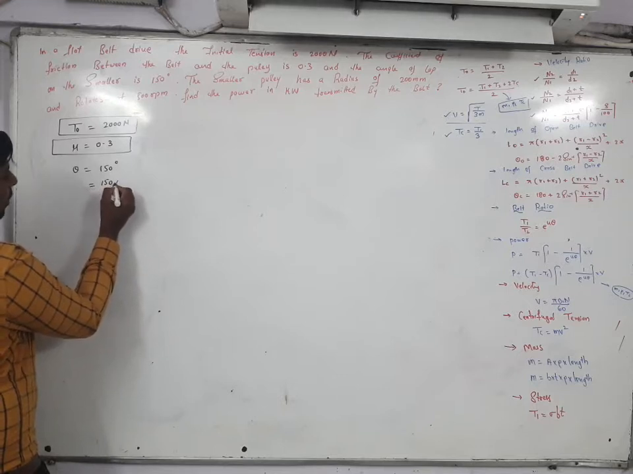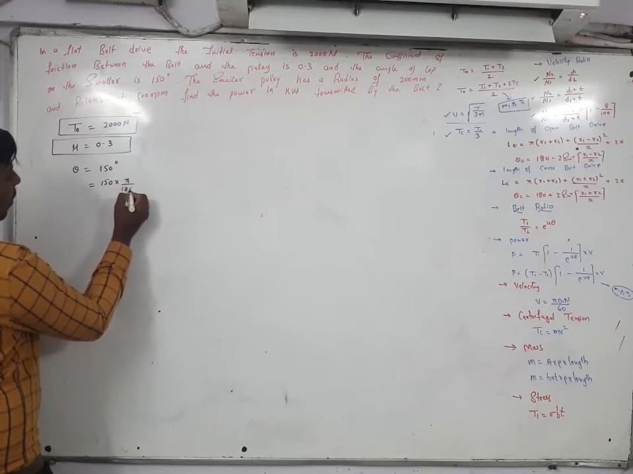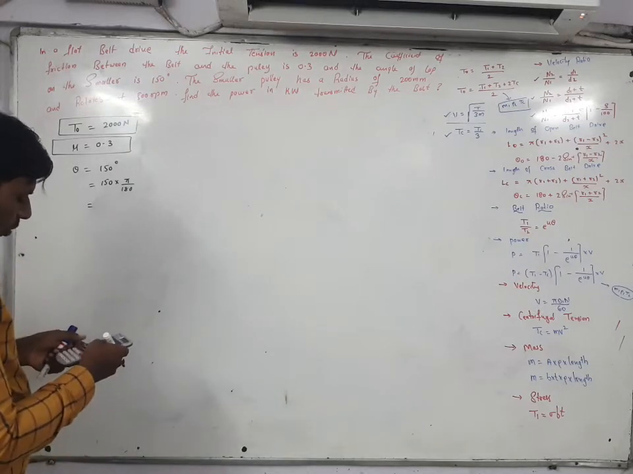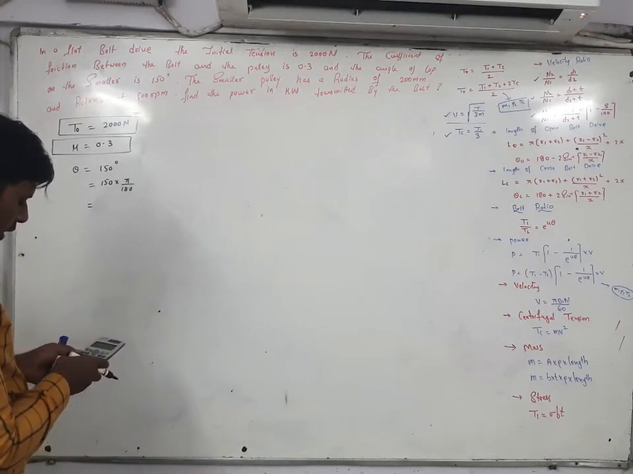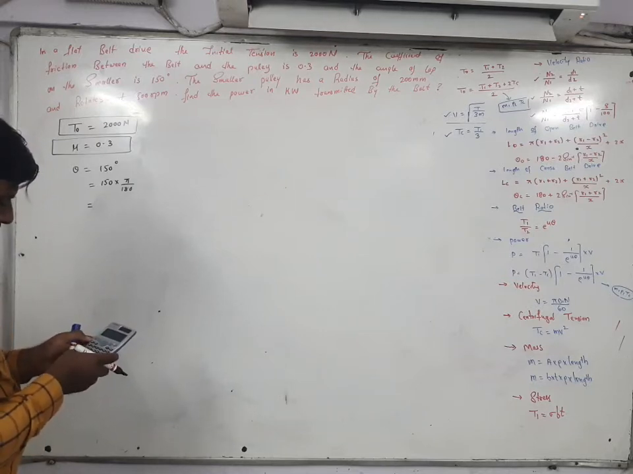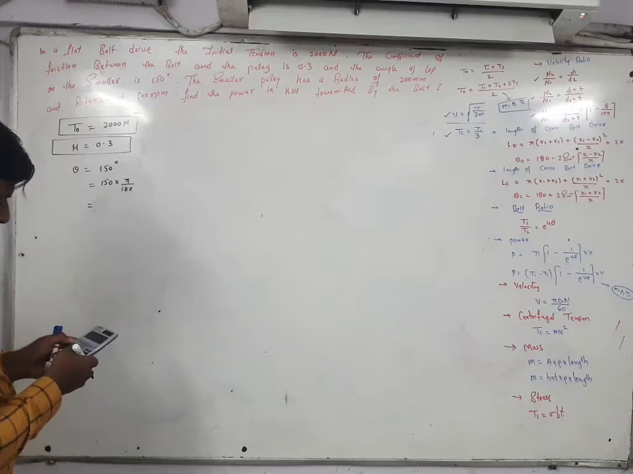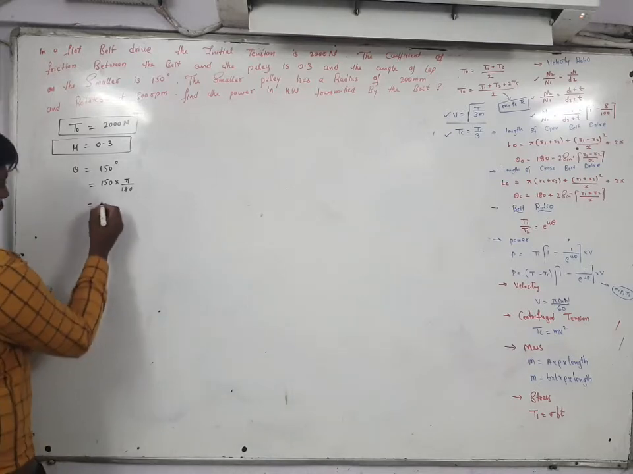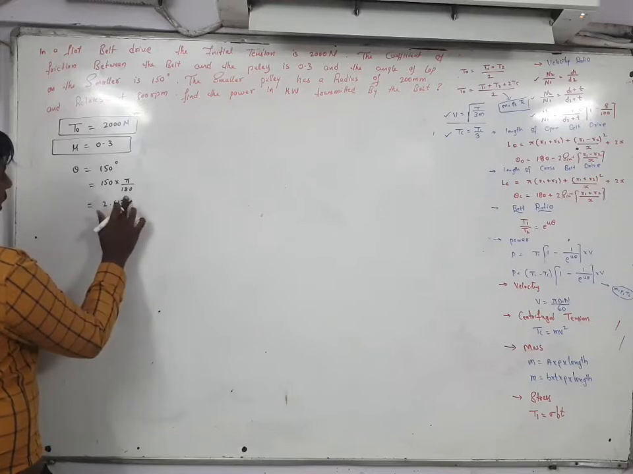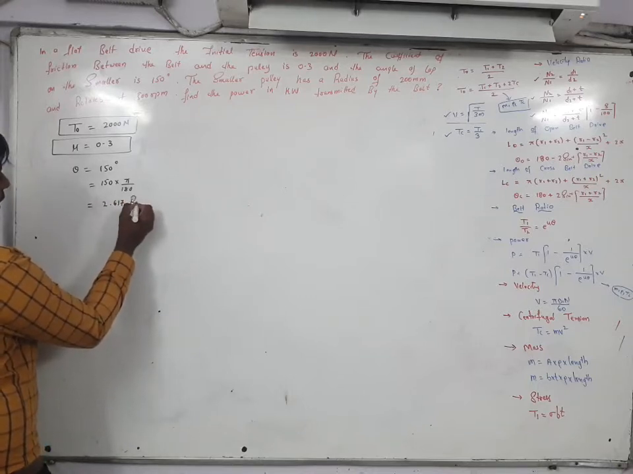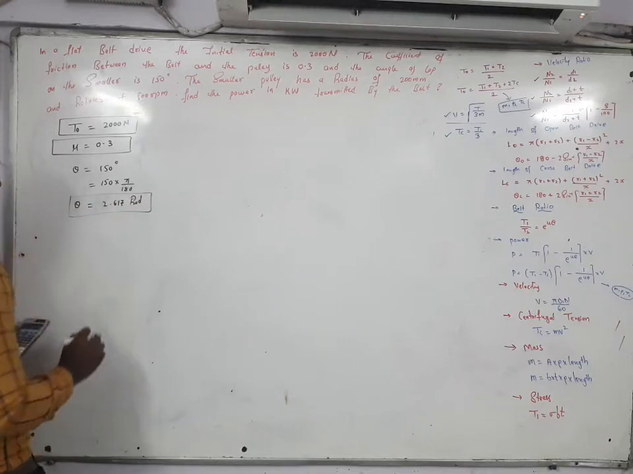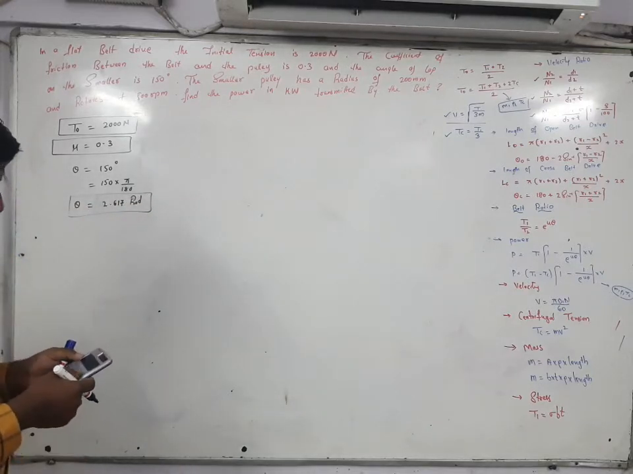So 150 multiplied by pi by 180. Here you can write 150 into pi by 180. The answer should be 2.617. Here you can write it in radians. Theta is equal to 2.617 radians.